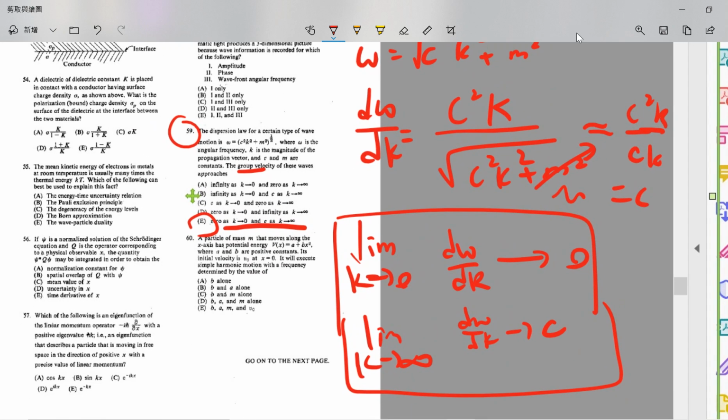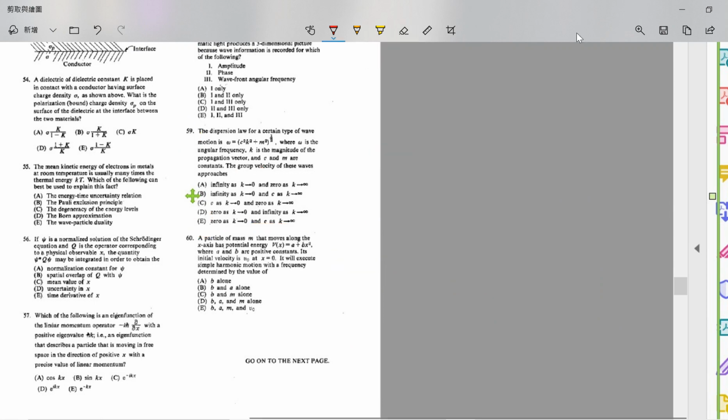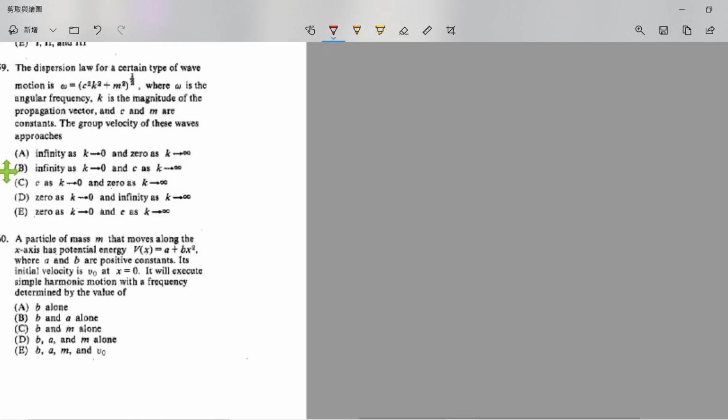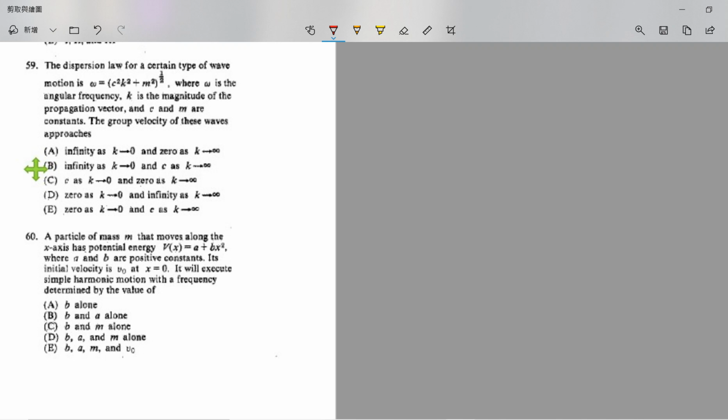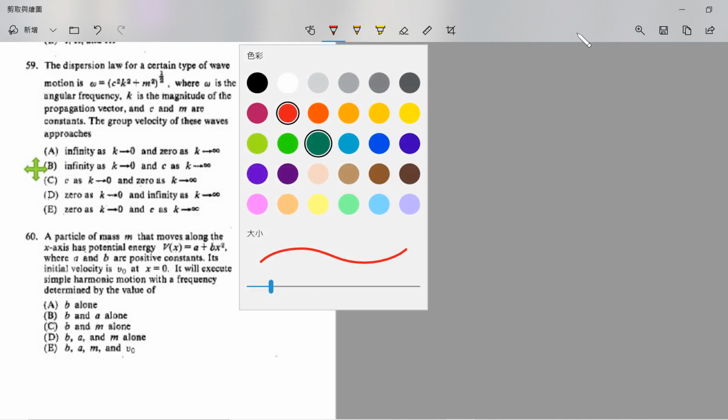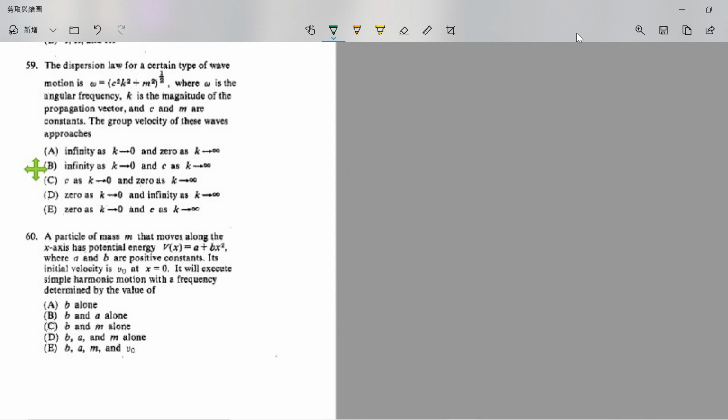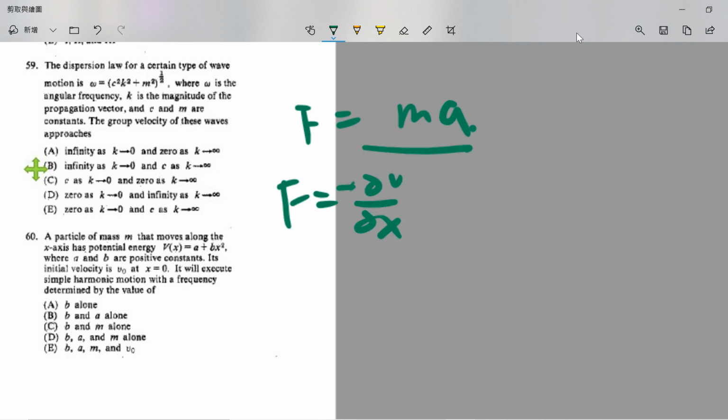Which is E. Okay, number 60. A particle of mass m moves along the x-axis in a potential, in simple harmonic motion, with its frequency determined by what? Basically your equation of motion is F equals ma. F is the derivative of the potential with respect to x.